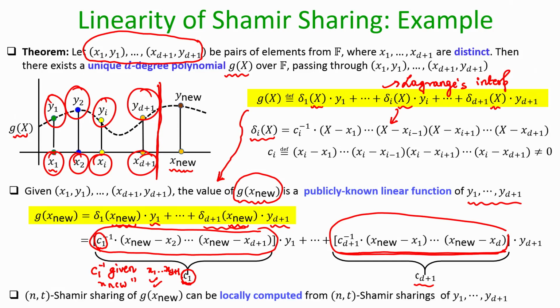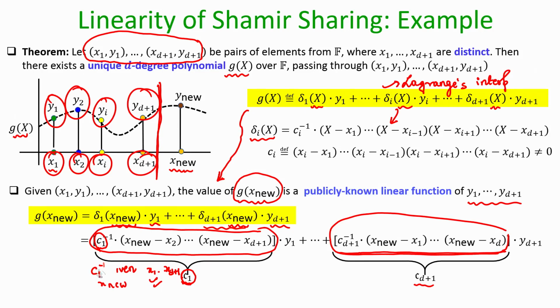And then I can imagine that my g of x new is equal to this constant times y 1 plus the second constant times y 2, and like that the d plus 1th constant times y sub d plus 1, which is precisely the form of a linear function.